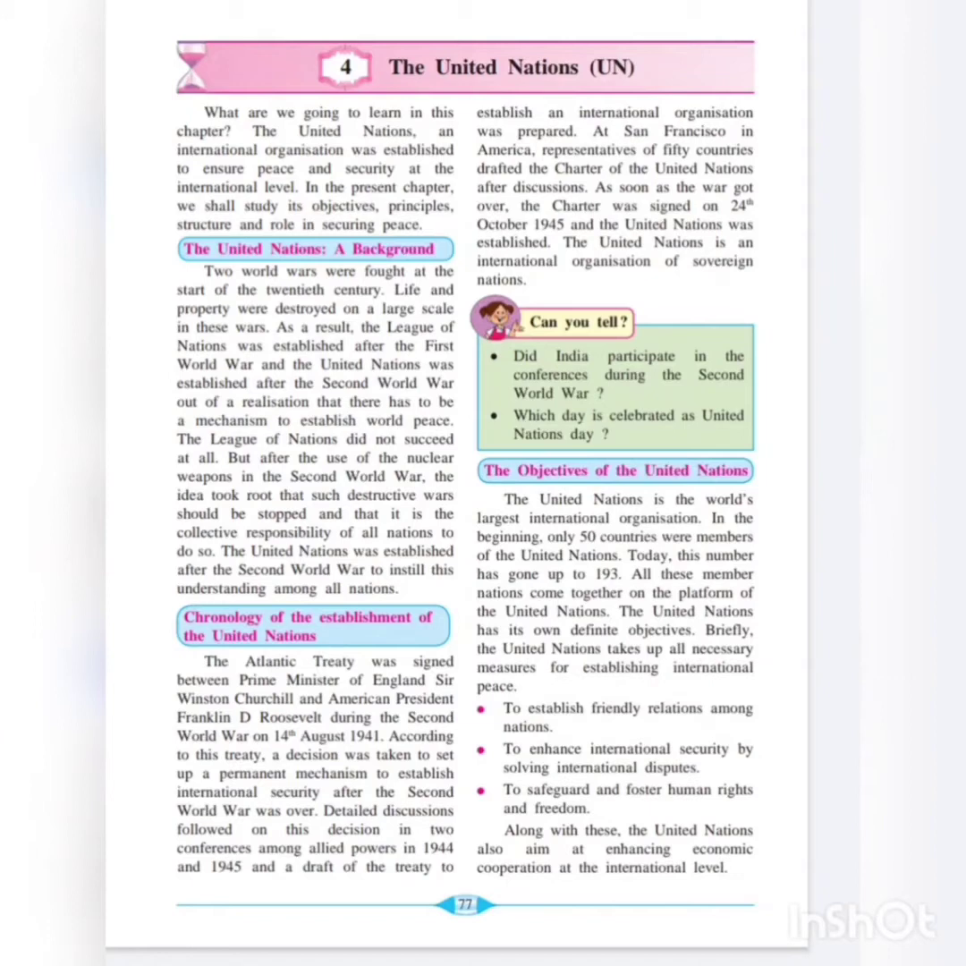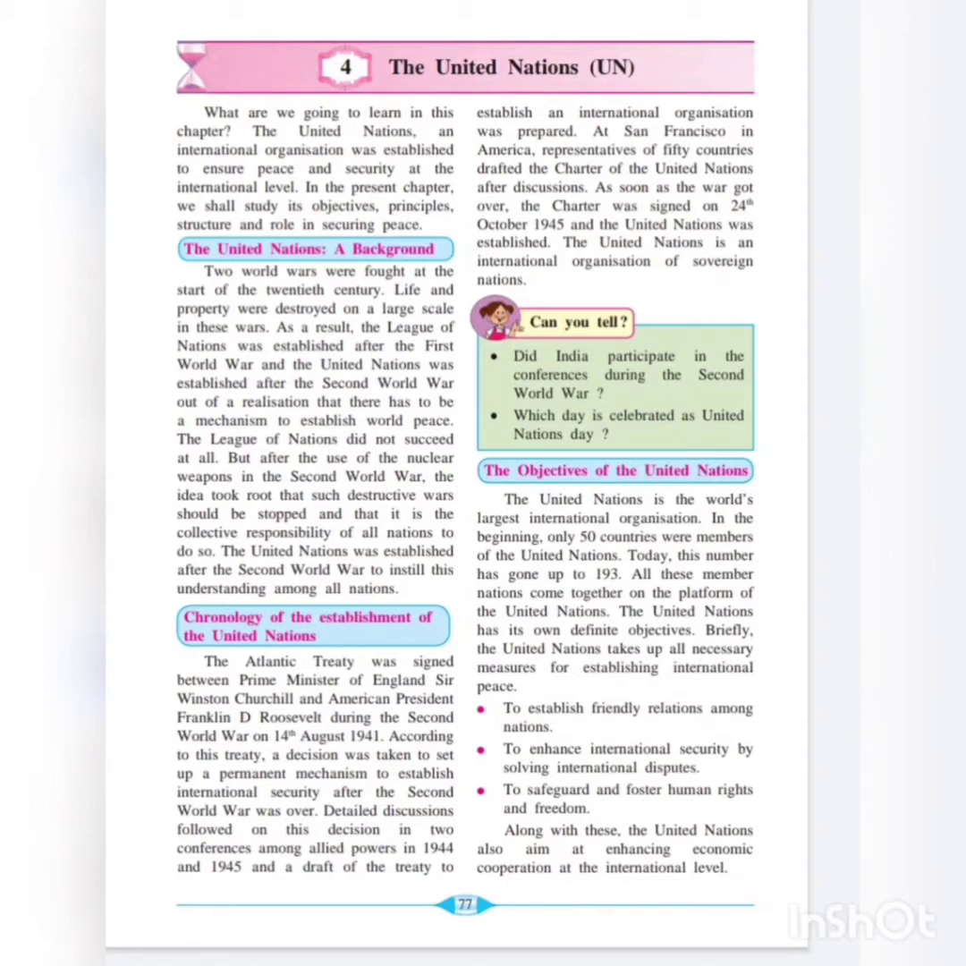According to this treaty, a decision was taken to set up a permanent mechanism to establish international security after the Second World War was over. That is, at the end of the war, a permanent structure had to be established for the purpose of international security. Detailed discussions followed on this decision in two conferences among the Allied powers in the years 1944 and 1945, and a draft of the treaty to establish an international organization was prepared.